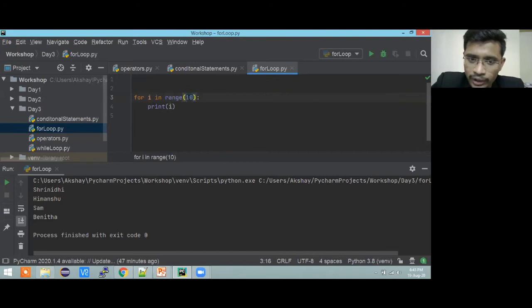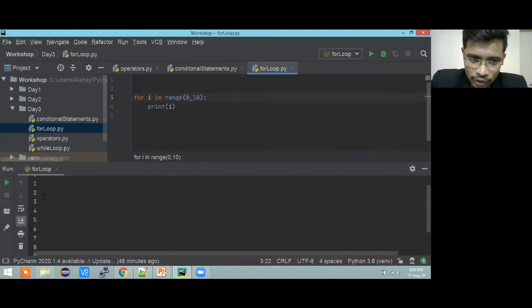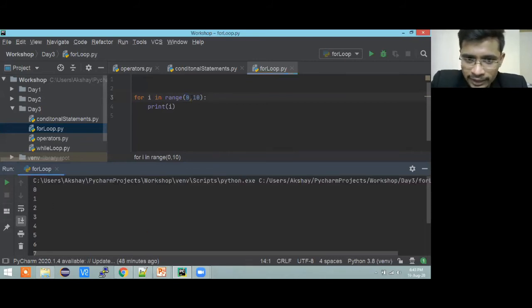When I'm putting only one value, by default it is taking 0 comma 10. So it will start from 0 and reach till the 10th value, that is 9, because according to index, the 10th value is 9. If I run this code, I get numbers from 0 till 9. But if I wanted to print the first 10 numbers, I can give the start as 1 and the end as 11.